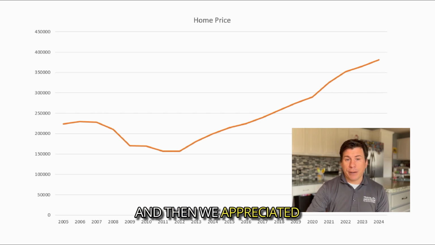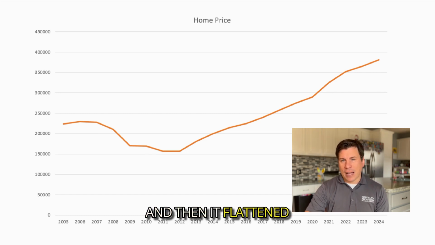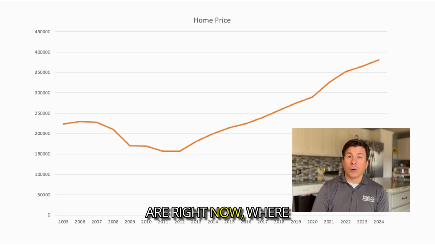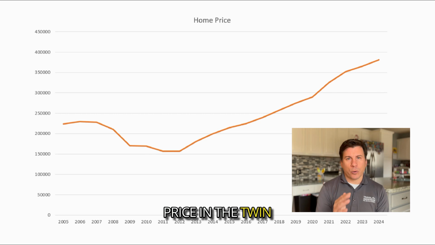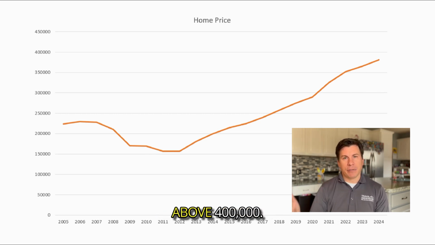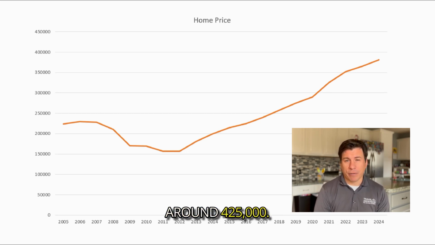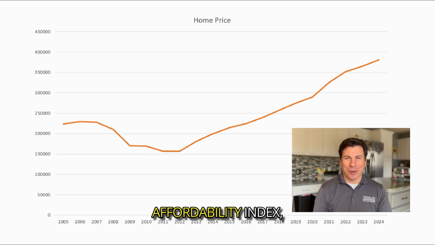And then we appreciated fairly steadily into COVID. And then once COVID hit, we actually had sort of a steeper appreciation. And then it flattened out a little bit again to where we are right now, where the median home price in the Twin Cities is just below 400,000. The average home price is actually above 400,000. It's right around 425,000. But in order to calculate the affordability index, we use the median home prices.